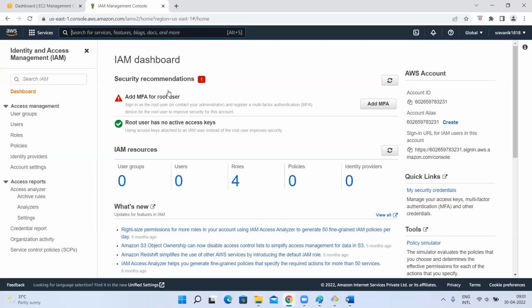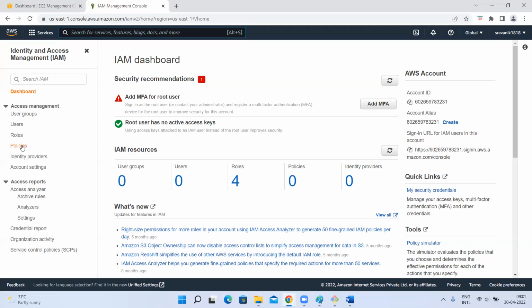Yes, sir. I got it. Authentication, authorization. Okay, simple. Authentication means just logging in. Authorization means once you log in, what type of permissions you have. So now I need to create a username and password for authentication. Once they authenticate, what type of authorization they should have on my AWS account, that is called authorization, right?